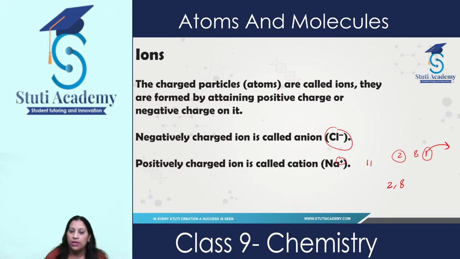And if we talk about the case of chlorine, its atomic number is 17, and its electronic configuration is 2, 8, 7. If chlorine wants to be stable in nature, it will take 1 electron. Although it can lose 7 electrons also, it needs a tremendous amount of energy. So it is easy to gain 1 electron. When any element gains an electron, it has a negative charge on it, and it becomes an ion. So this is how these ions or charged particles are formed.